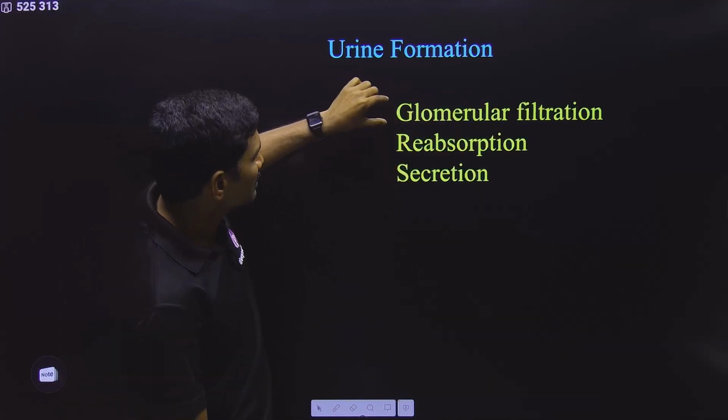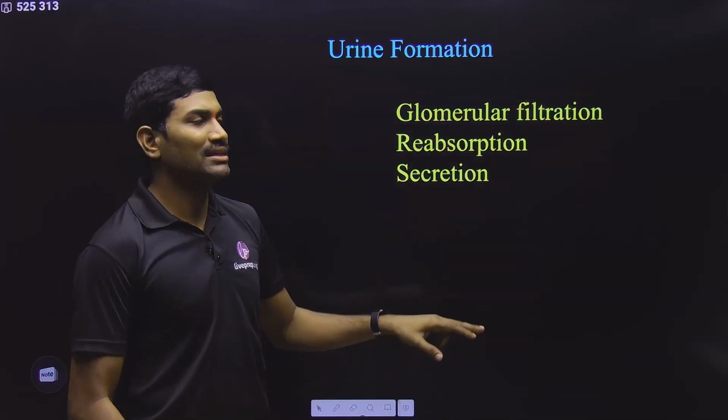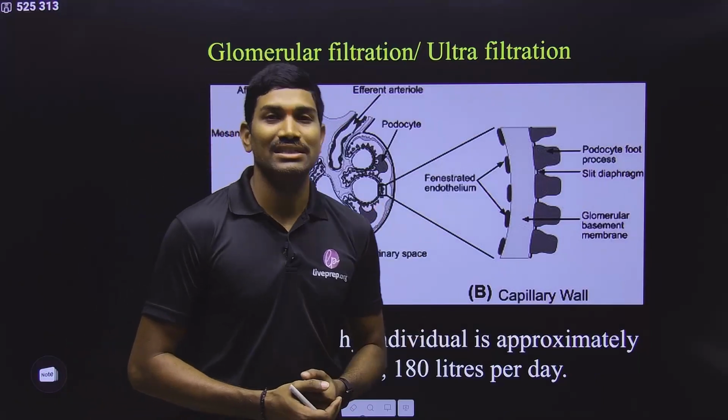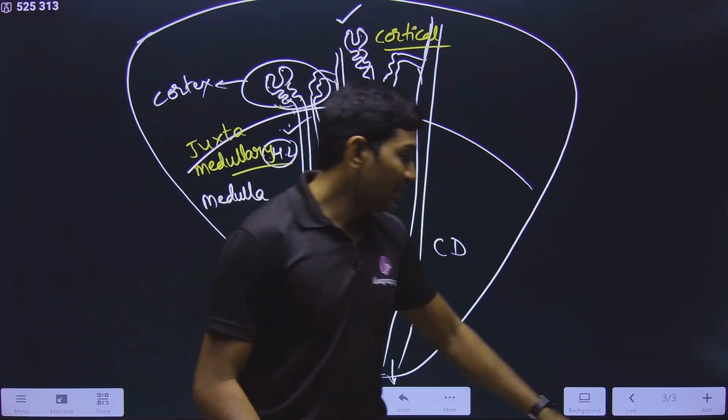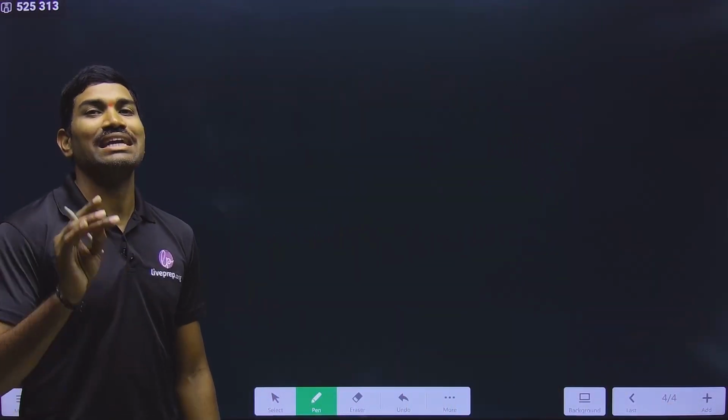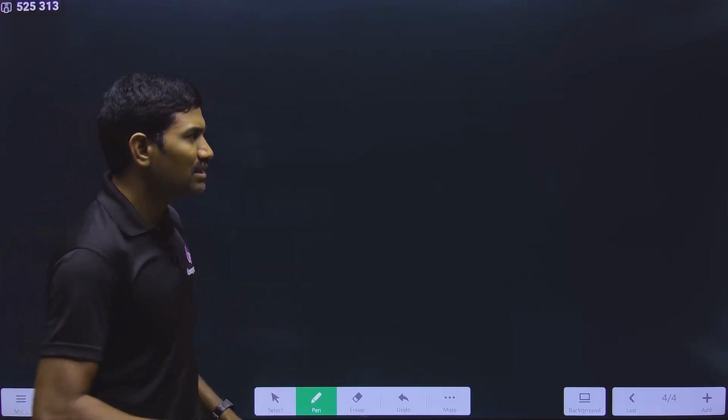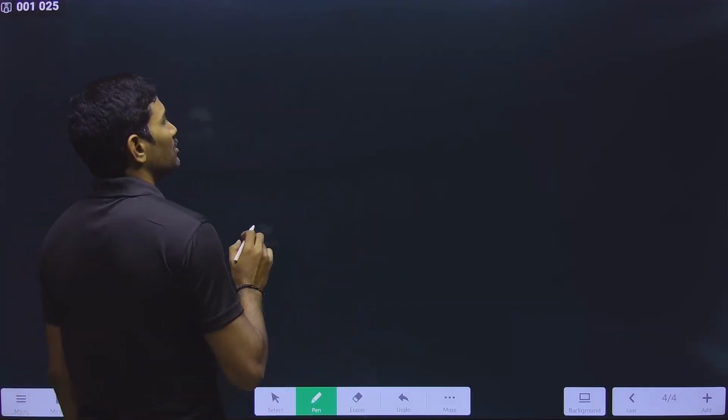First, let us focus on this glomerular filtration. What is this glomerular filtration actually? The thing is why it should happen, where it is happening, and how exactly it is happening. These are the things that we need to understand very clearly. Now let us observe carefully.